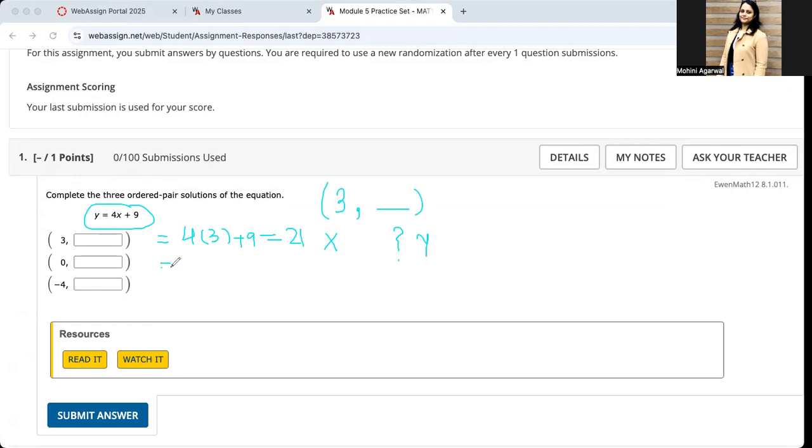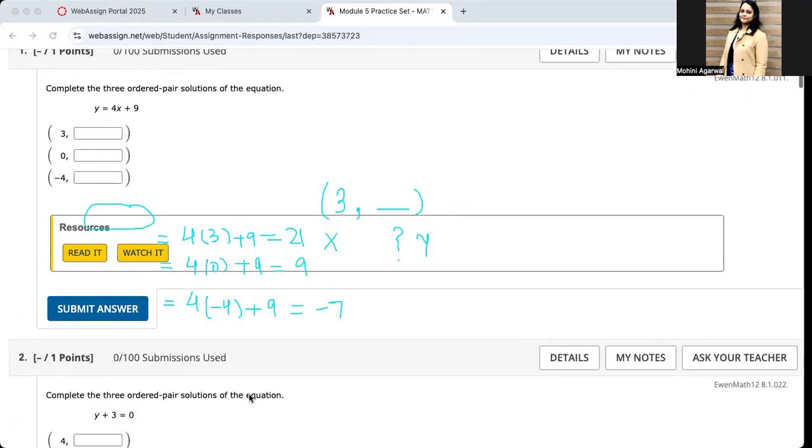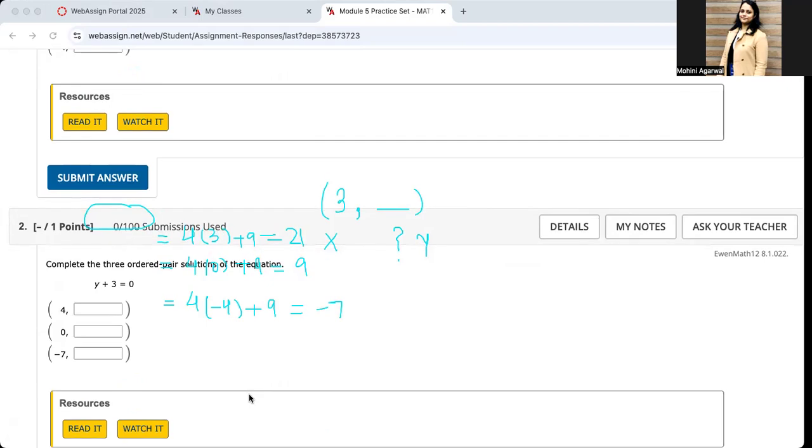Similarly, we'll repeat it for the second one. So 4 times 0 plus 9, which gives us just the 9. The last one would be 4 times negative 4 plus 9. Take a minute, do your calculation. Let's see what you have. Do you get negative 7? Perfect. So this is all about how you solve the first problem in your assignment. Moving to the next one. It's the same problem, so I request you to do it on your own.